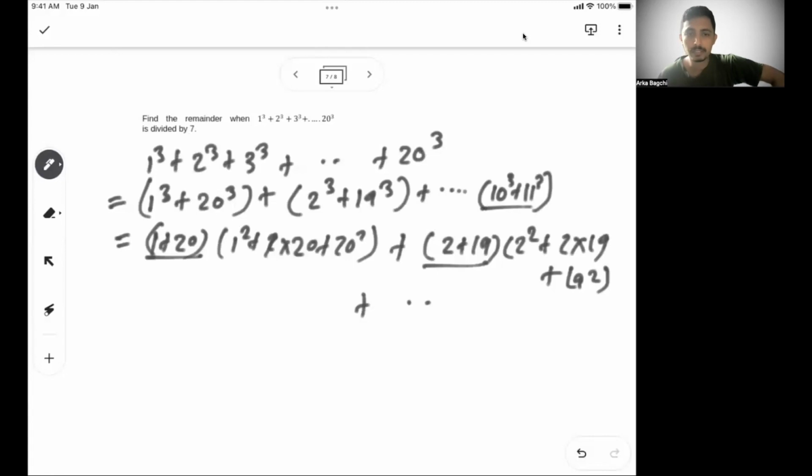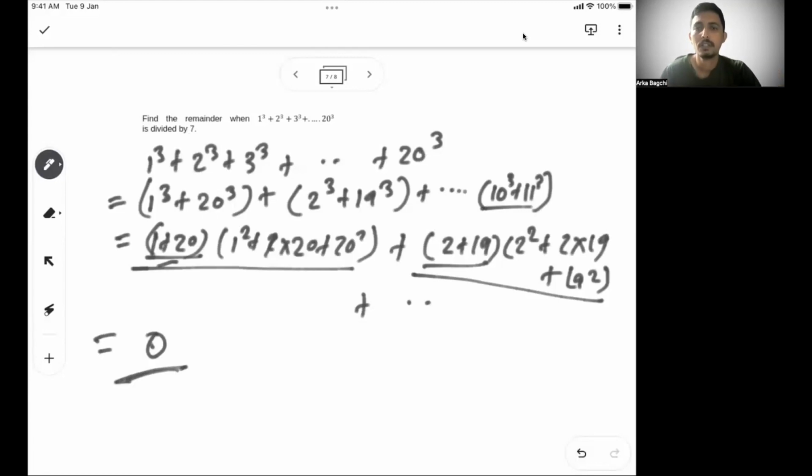So all of these are divisible by 7. This part is also divisible by 7, this part is also divisible by 7. So all the simplified forms of these cubes are divisible by 7, because everything has a 21 as a plus b. So the remainder will be 0. Okay, so that's about it.